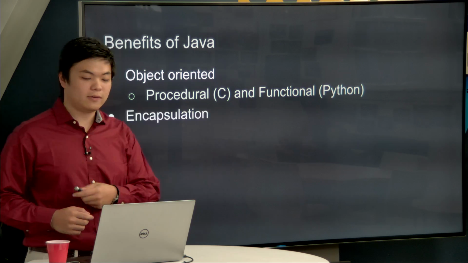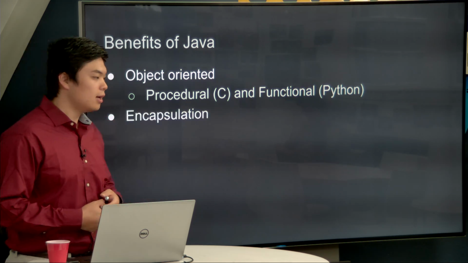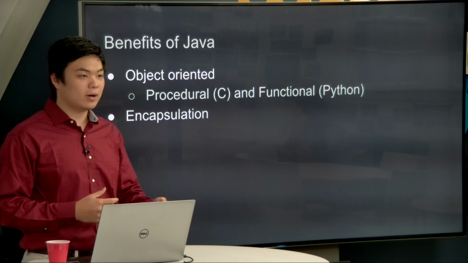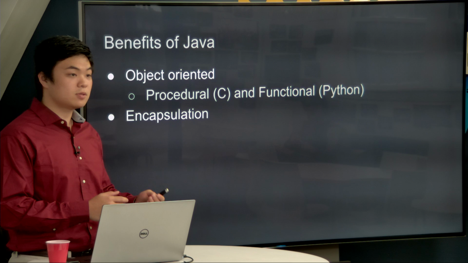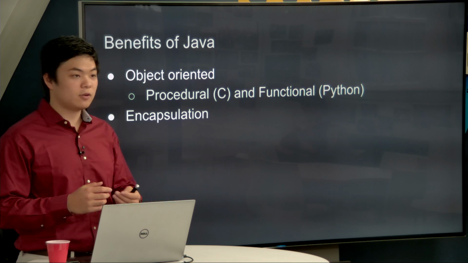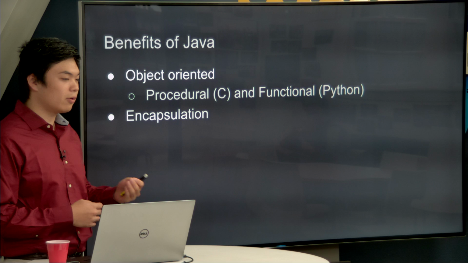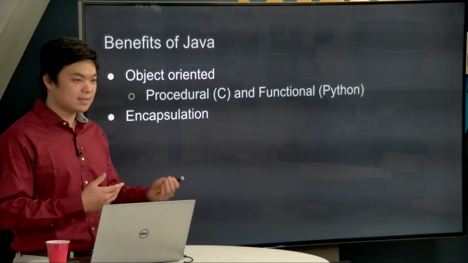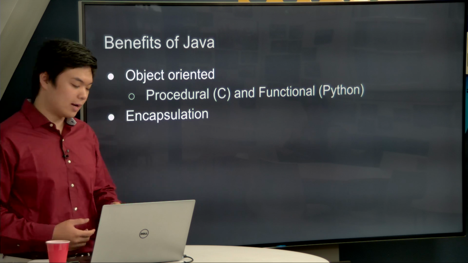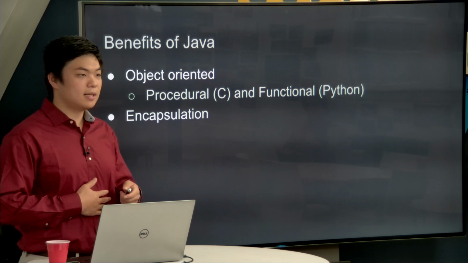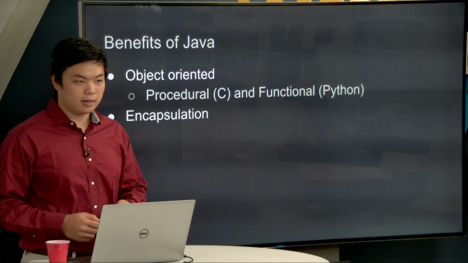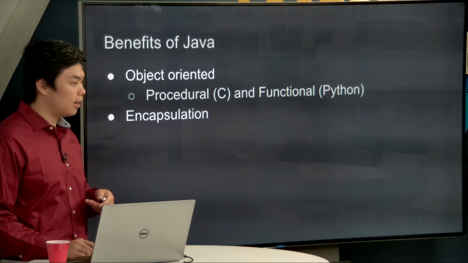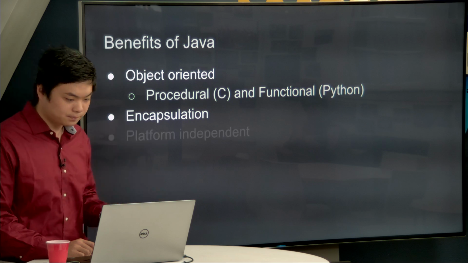Another very important benefit of Java is the theory of encapsulation. Encapsulation is this idea that you create data and you format it in a way such that only certain people and certain users can access it. That way, if you're treating sensitive information or you're building programs for important causes, there will not be any access to it by people who are not authorized. This is very important because it is the key to secure coding, and it is very important for programmers if we want to make our code have a real-world impact.